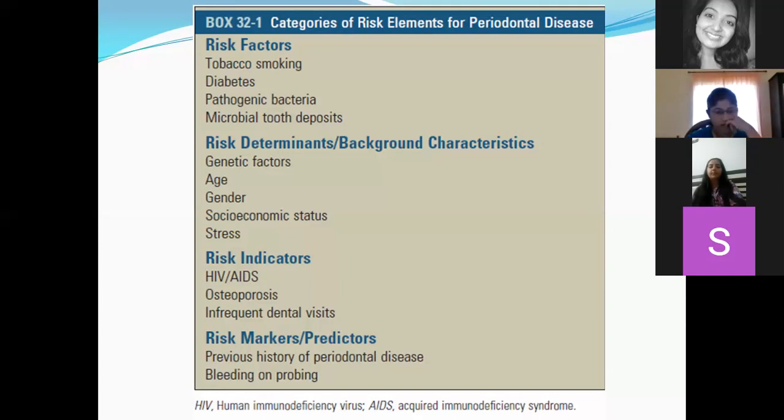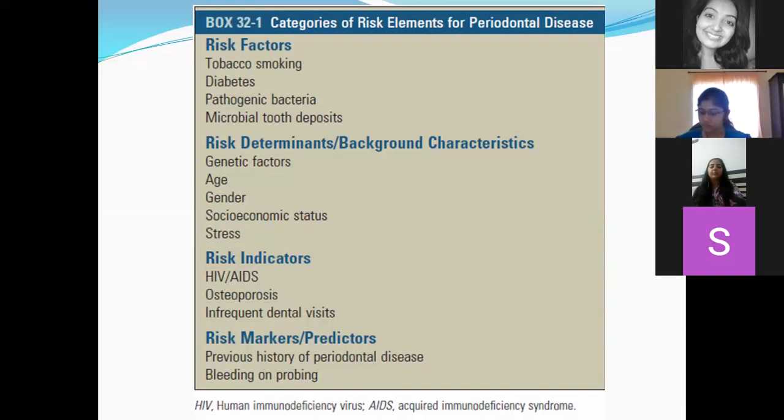Now, one of the most important features of tobacco smoking is what? A person who smokes will not have bleeding on probing. Why? Because there is constriction of the vessels. Vasoconstriction will be there, because of which there will not be any bleeding on probing. But all these cytokines like your prostaglandin, interleukins, and your collagenase enzymes are elevated in the gingival crevicular fluid of your periodontium, which causes increased periodontal destruction.